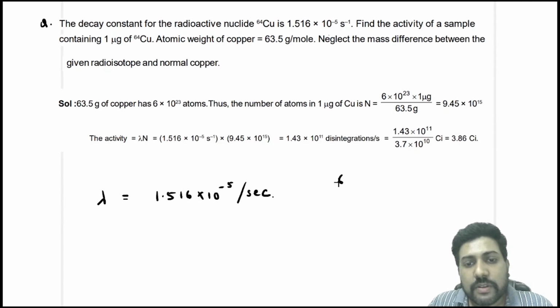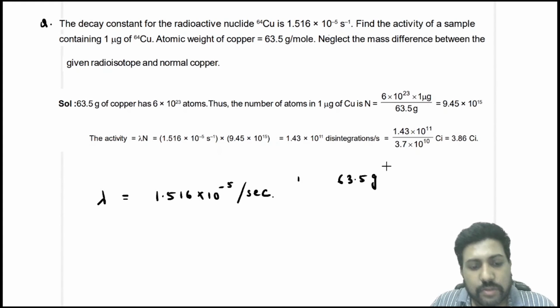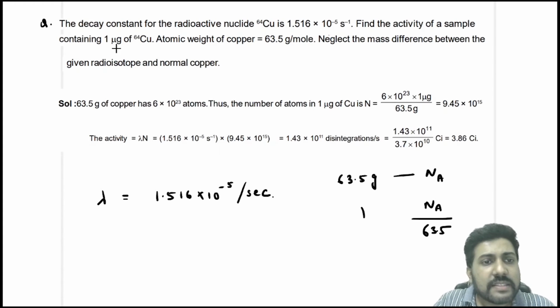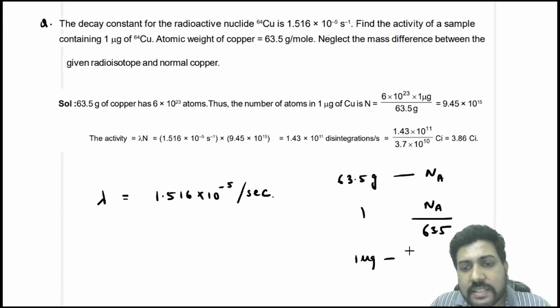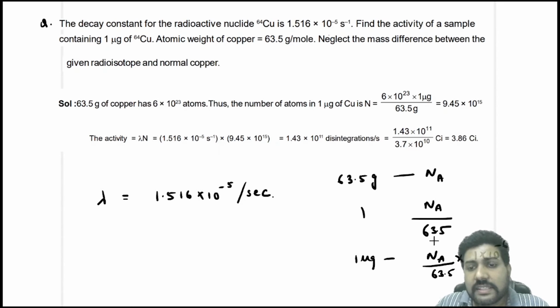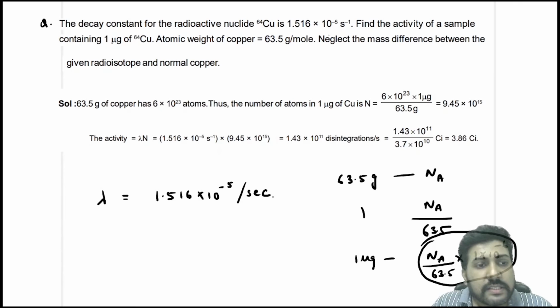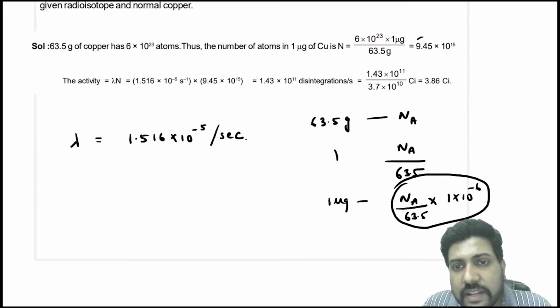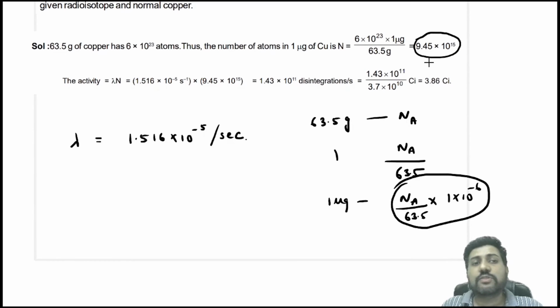Now 63.5 gram means Avogadro number, right? So 1 gram means Na by 63.5. Then the given mass is how much? 1 microgram. So 1 microgram contains how much nuclei? Na by 63.5 multiplied by 1 into 10 raised to power minus 6. This is the number of nuclei. When you calculate, the number of nuclei will come out to be 9.45 into 10 raised to power 15.